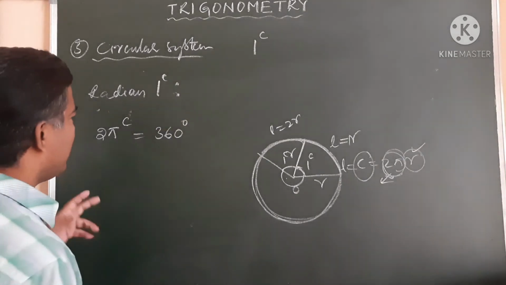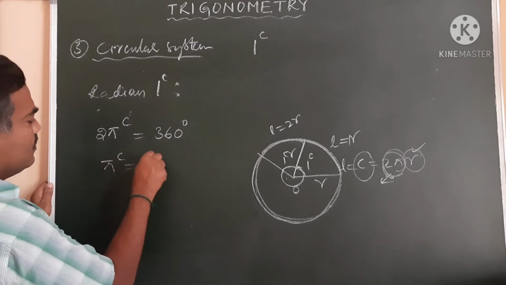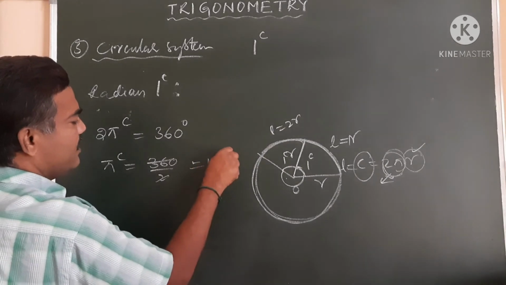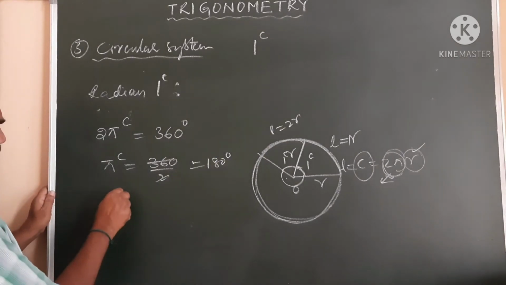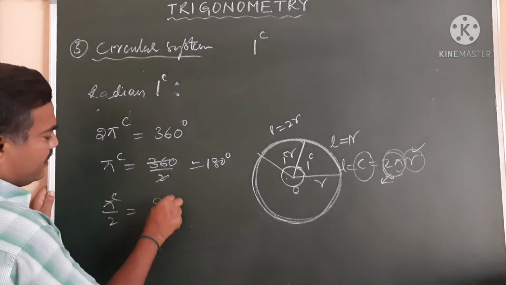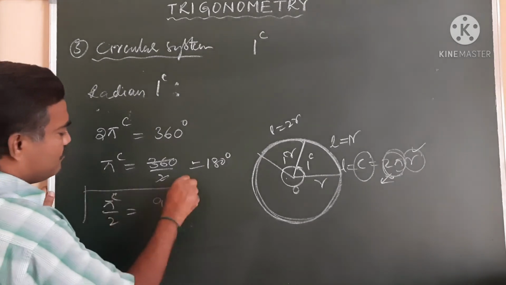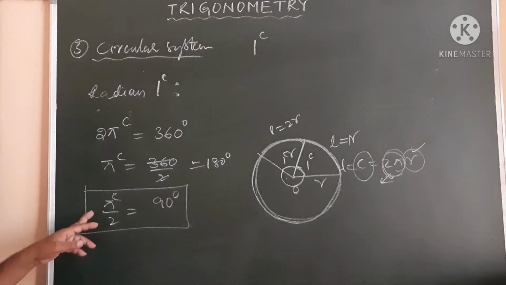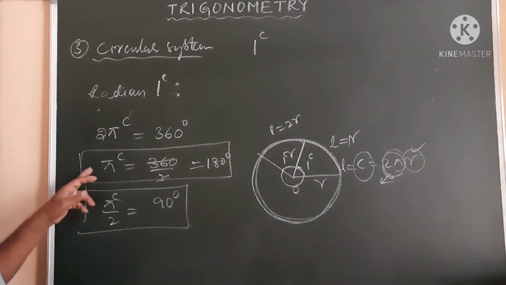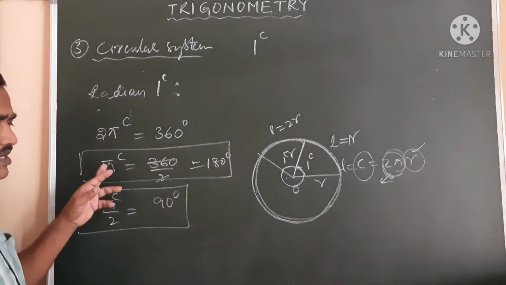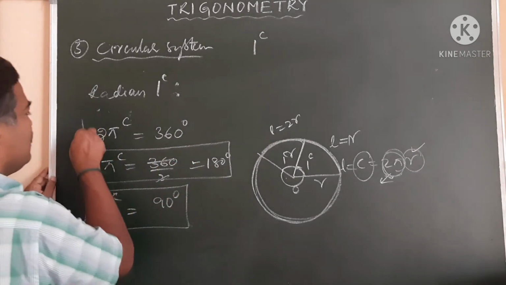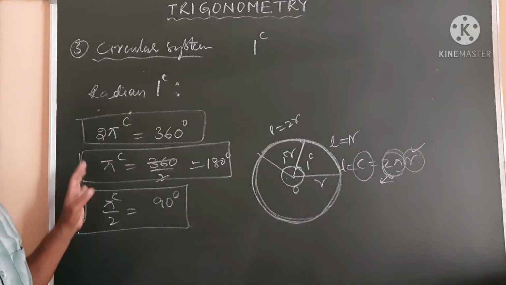So pi radians is equal to 360 by 2, which is 180 degrees. Now pi by 2 radians is equal to 90 degrees. So in this system, one right angle is equal to pi by 2 radians, one straight angle is equal to pi radians, and one complete angle is equal to 2 pi radians.